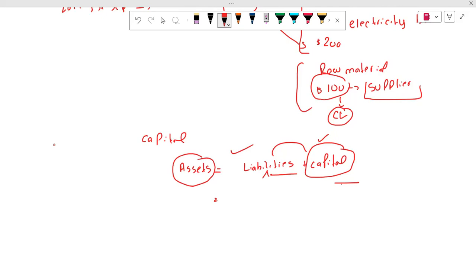So that's the reason that whenever we are talking about the accounting equation, assets are always equal to liabilities and capital. Because capital, which is our saving, and liabilities, which is basically the money which we owe, both combine and transform into our assets.